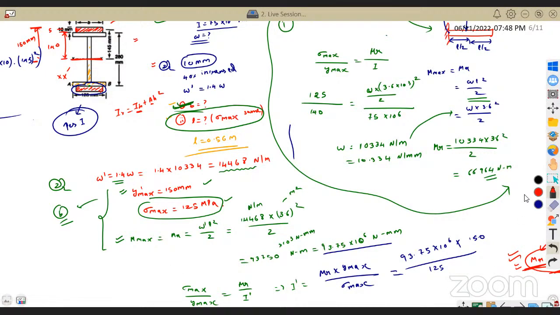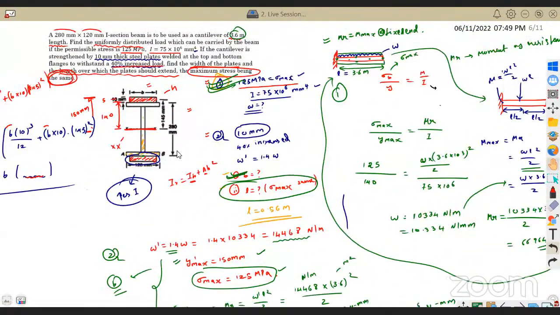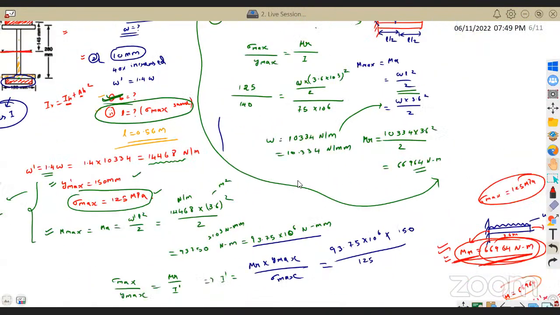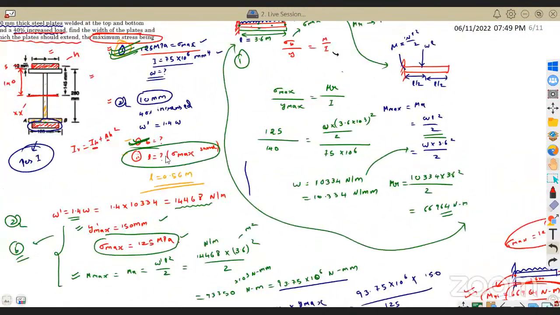So any doubts? If there is no doubt, or else take one or two minutes and observe it properly. Clear? Okay, fine. Good. It's a very good question.